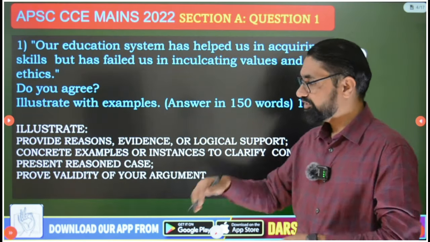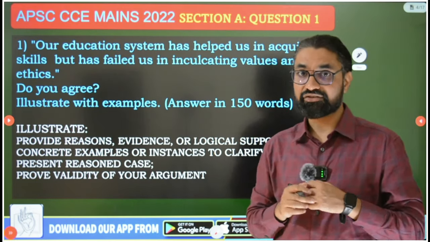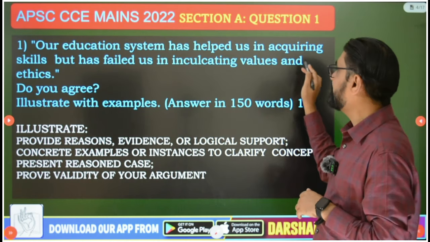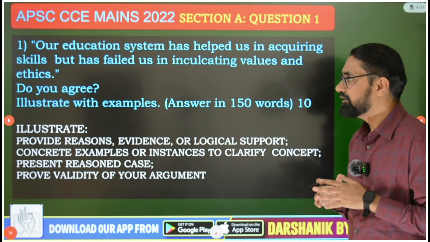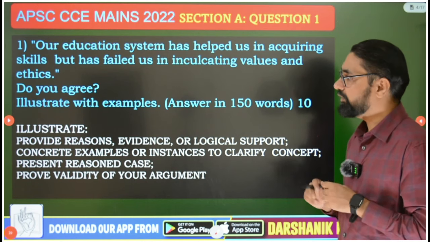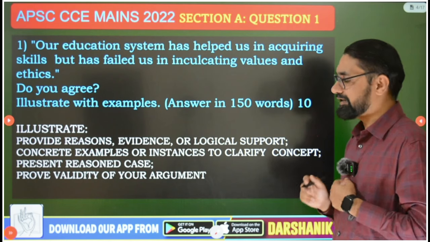The question that was asked in Section A, first question, was: Our education system has helped us in acquiring skills but has failed us in inculcating values and ethics. Do you agree? Illustrate with examples.